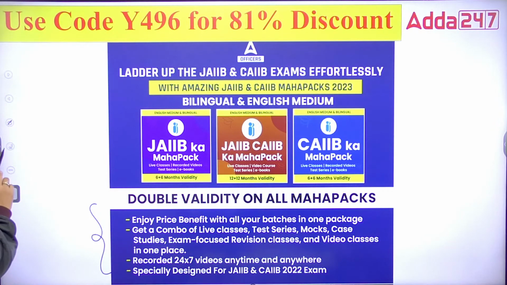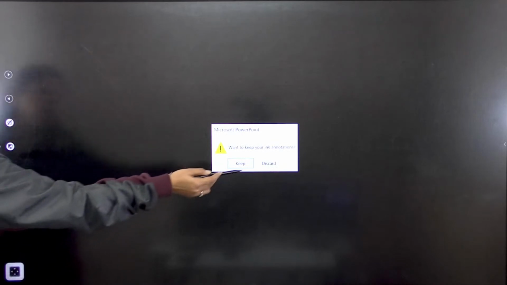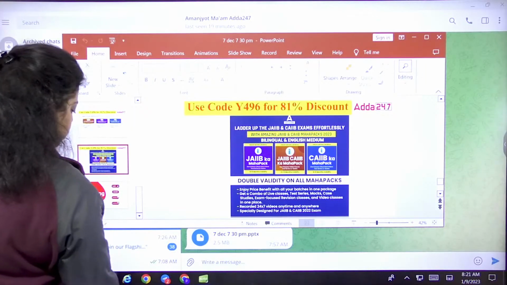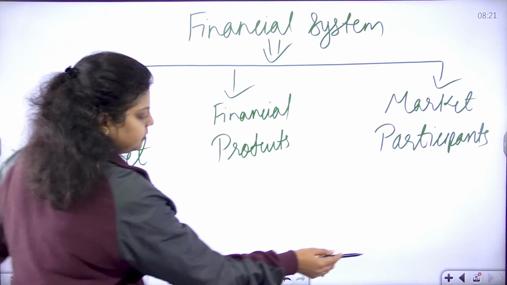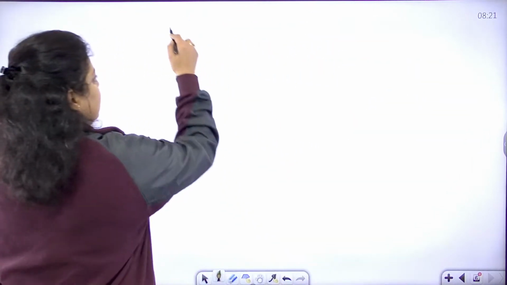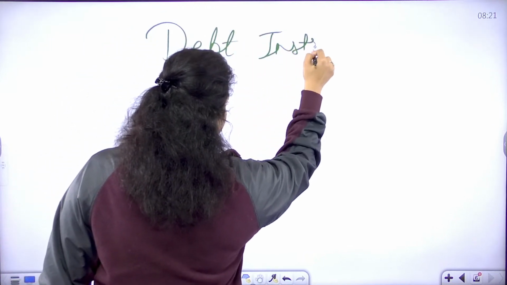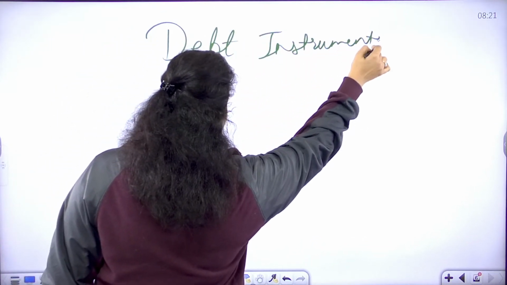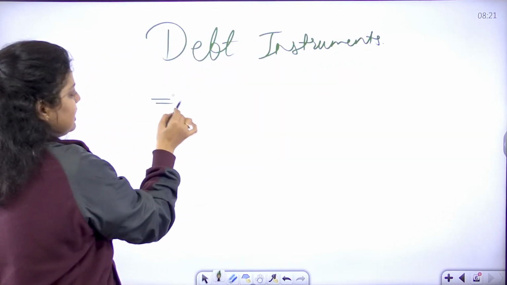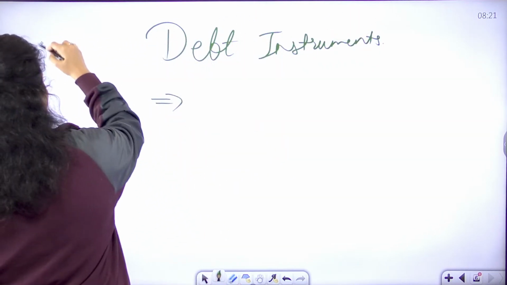How do debentures work? First of all, debentures are a debt instrument. It means on a debenture you are taking a debt. Debt instrument means we can simply say loan instrument.